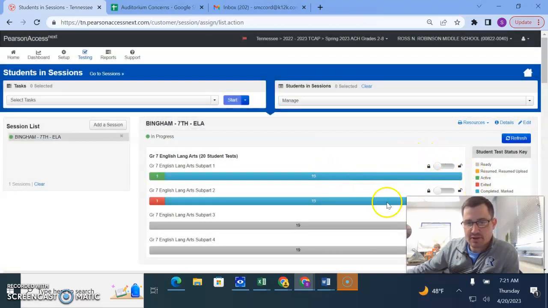I can see from this screen right here that subpart 1, I've locked that. Subpart 2, that's been locked. And this morning I've unlocked subpart 3.